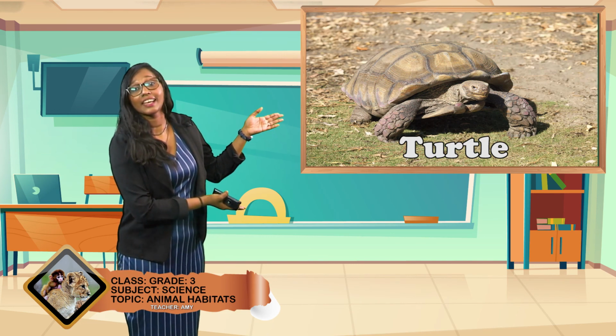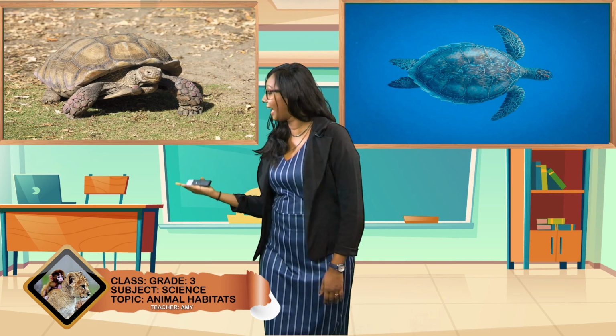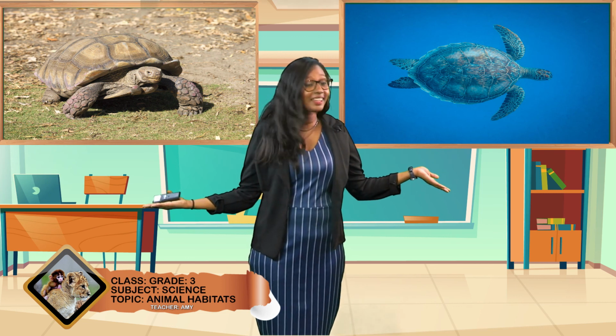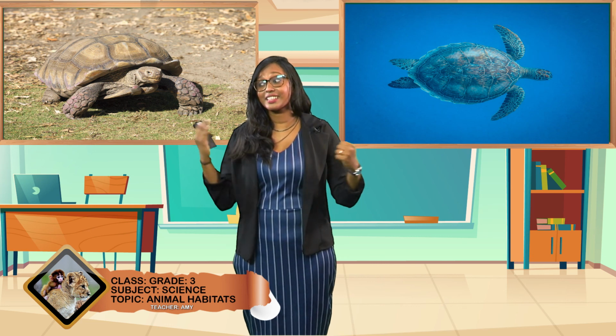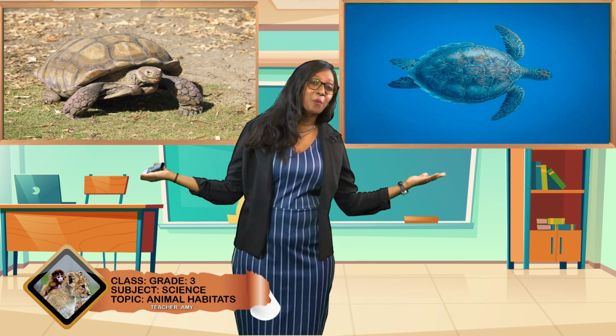So they can be found on both land and in water. Turtles can live in both places. They can live on land and they can live in water. How cool is that? Yes, that's pretty exciting. Turtles can live in land and water.